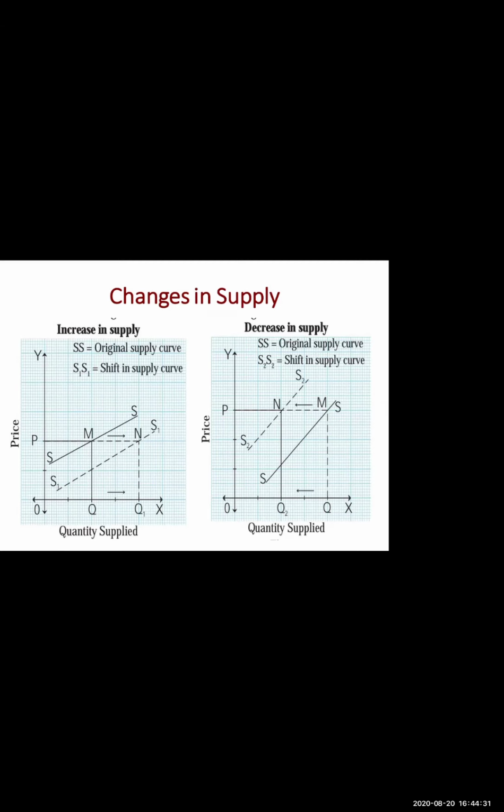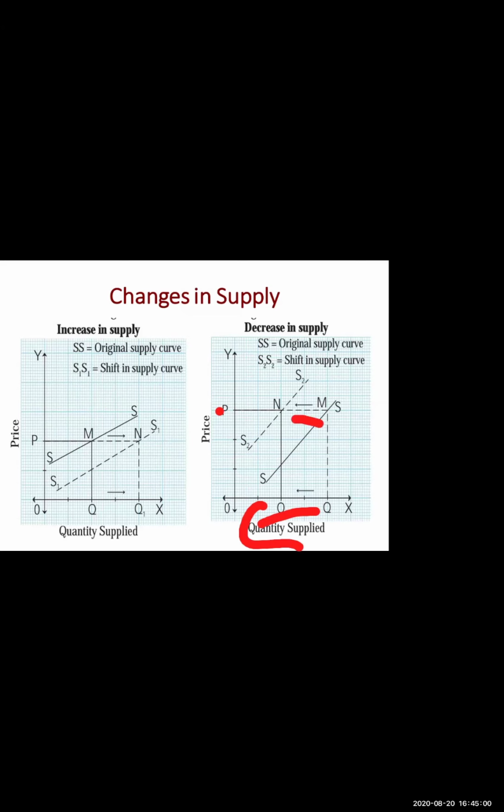It refers to fall in supply of a given commodity due to unfavorable changes in other factors such as increase in price of input, increase in tax, outdated technologies, strike by workers, price remains constant. The supply curve shifts to the left from the original supply curve.